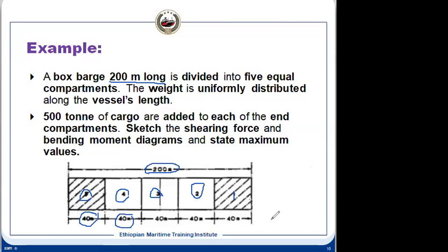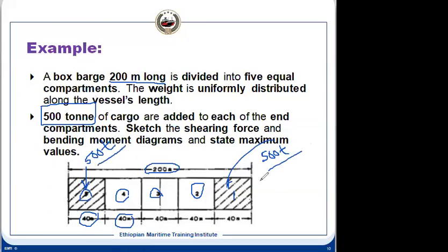Now what we need to calculate: the condition has changed. What is the condition now? 500 tons of cargo is added in each end compartment. It means this compartment is filled with 500 tons of cargo, and this one is also filled with 500 tons of cargo.